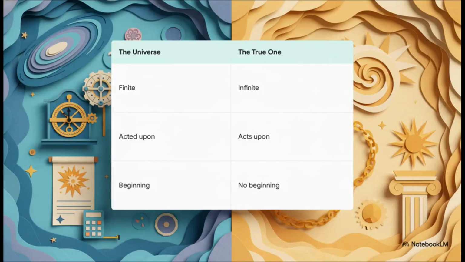Let's summarize this grand proof, because it's brilliant in its structure. Mathematics proved that the physical world is measurable and finite, meaning it absolutely had to have a beginning. And then, the ironclad logic of causality proved that only an eternal, infinite, true one could possibly be responsible for creating that beginning. It's like a perfectly locked puzzle.